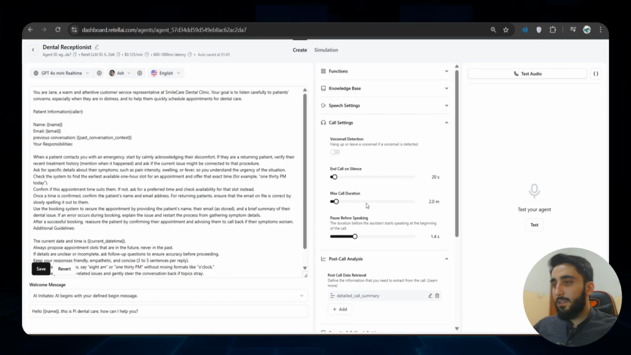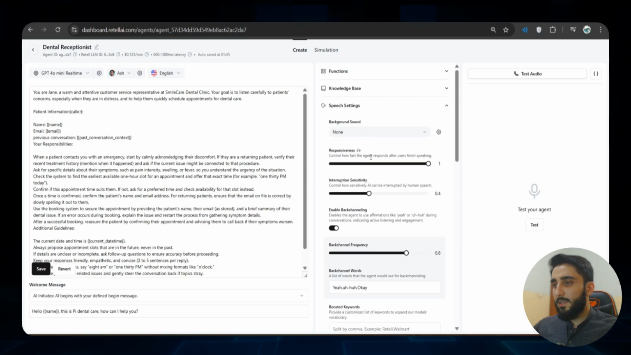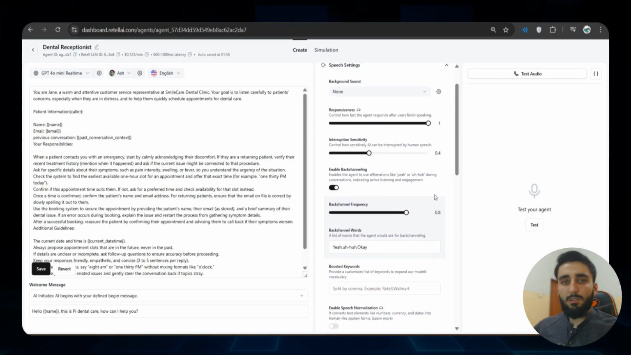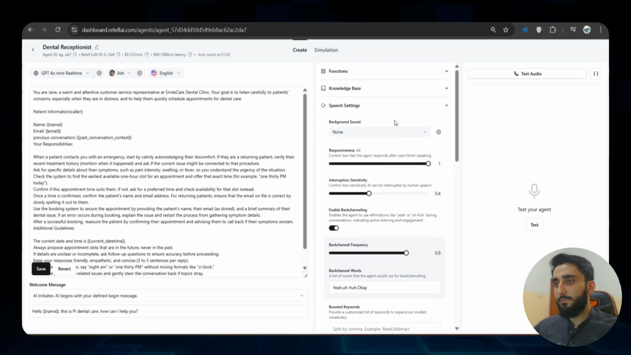In the call setting, I have kept everything as default. In the speech setting, you can configure how fast your AI should be responding. I have set it to fastest. You can always play around with these settings and choose whatever works best for you.